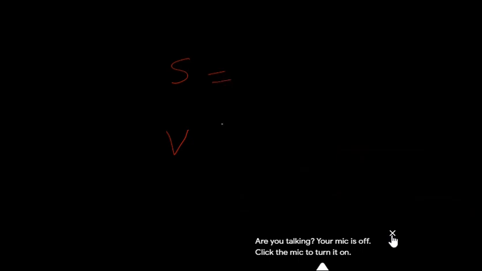You must be knowing scalar quantity and vector quantity. Anyone? What is scalar quantity? Sarayu is there? Yes, sir. Okay.